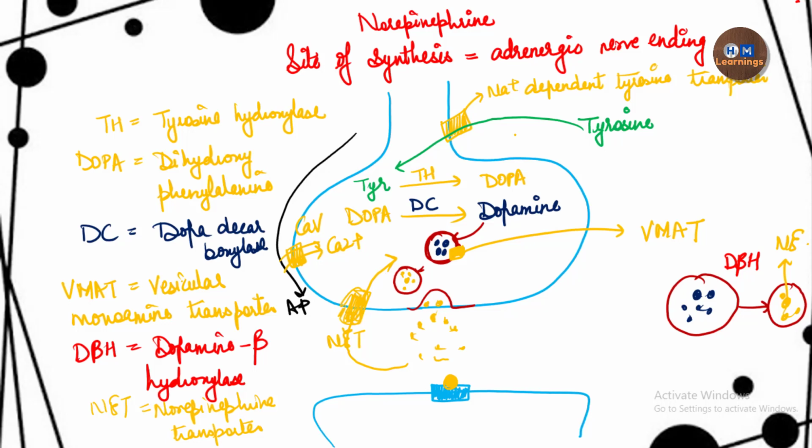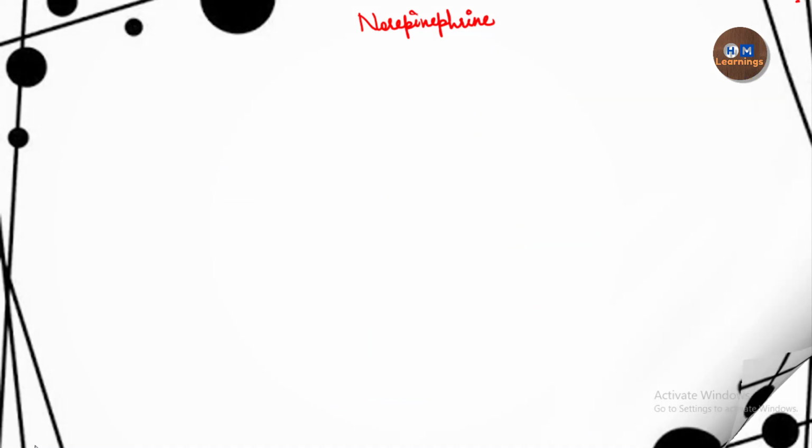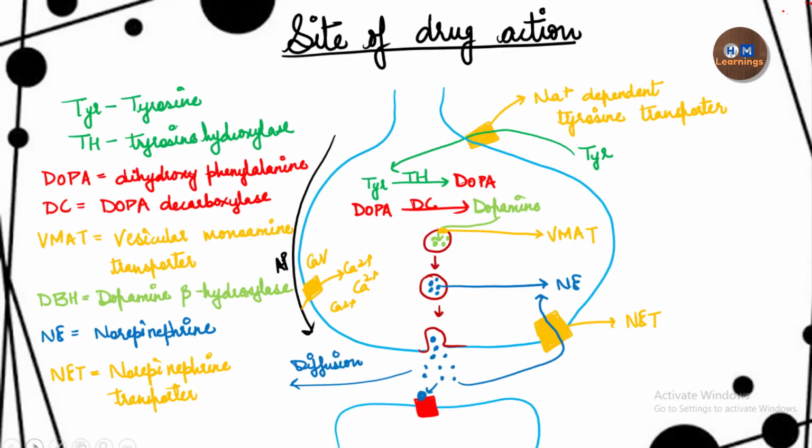Removal is predominantly by which process? By the reuptake, with the help of the norepinephrine transporter. And removal also occurs by the process of diffusion. The norepinephrine will diffuse into the surroundings. Now we will talk about the drugs. What are the drugs and what is their site of action?